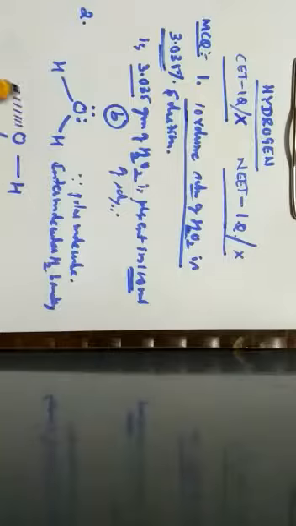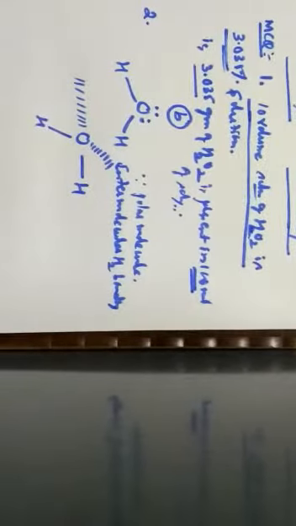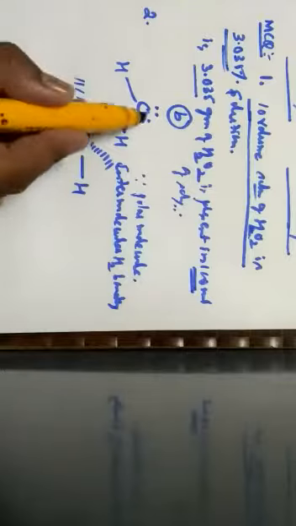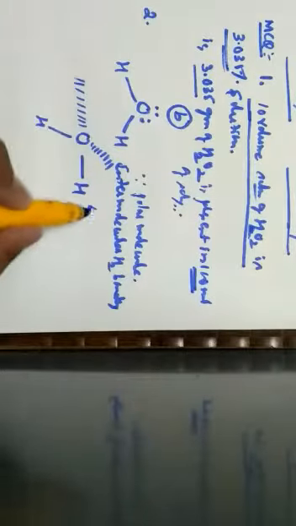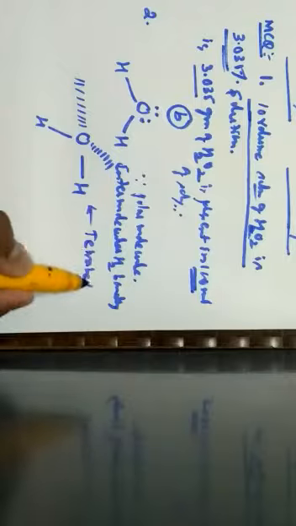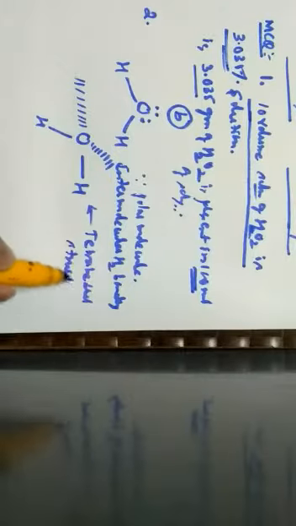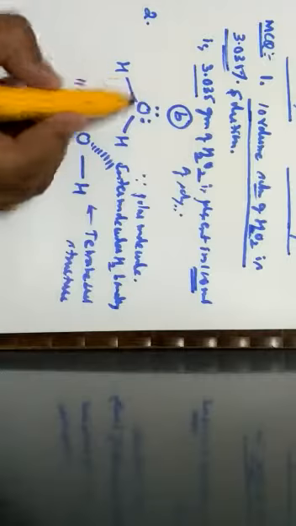So when I write the structure of water molecule, so this is the structure of one water molecule. Here this can form an intermolecular hydrogen bonding because one set of lone pair of electrons will be there and it has two sets of lone pair. So further it can also form one more bonding. So overall, when we consider this particular concept of water molecule, we can clearly understand that it is surrounded by two sets of lone pair, means it can form a tetrahedral structure because these two sets of lone pair of electrons can be involved in bonding.